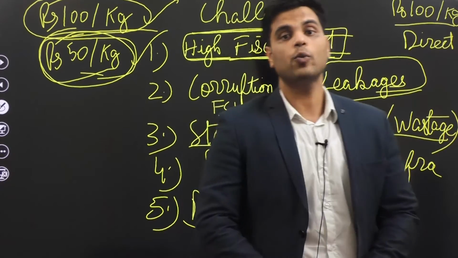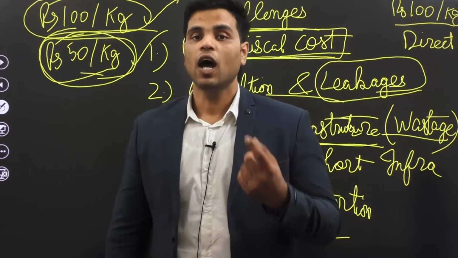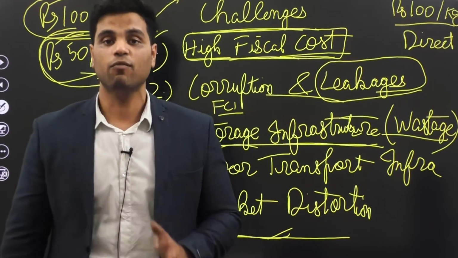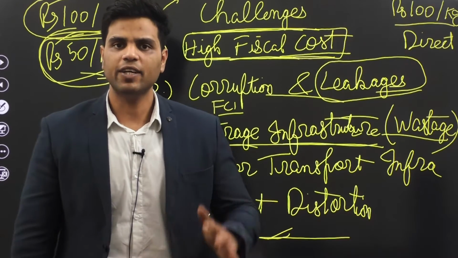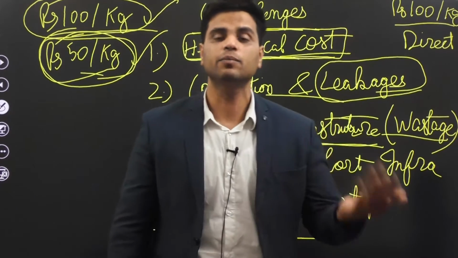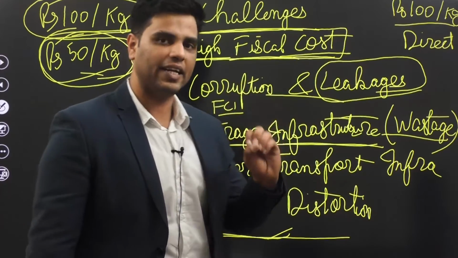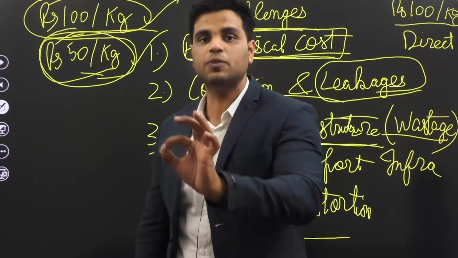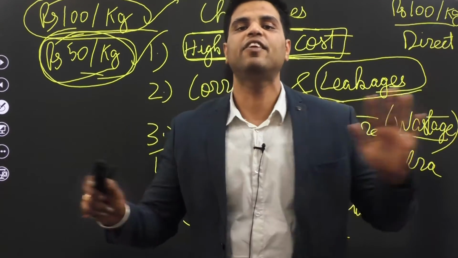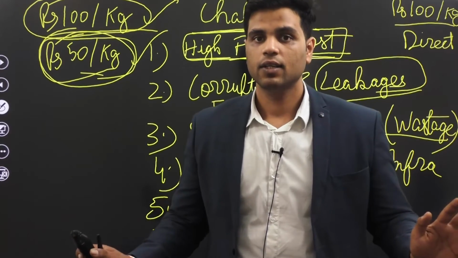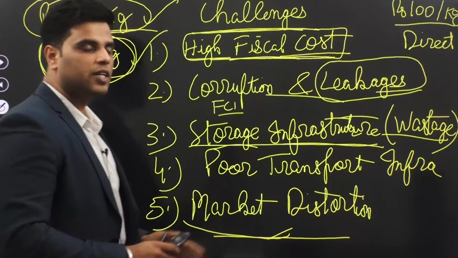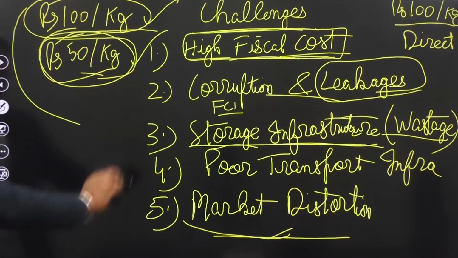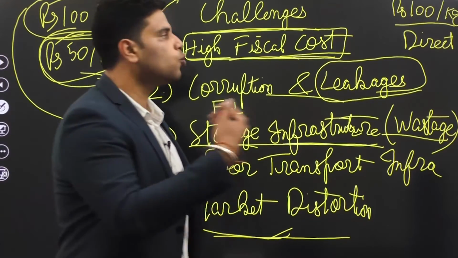So whenever there is a situation of one commodity and two prices, a commodity is being sold in the market at two prices, it creates market distortion, and that is very harmful. So that is why government is trying to shift towards direct subsidy, direct income support. Government will give you money directly in your bank account. The commodity or the good that needs to be subsidized will be sold at market price everywhere. Everywhere. Right? So currently under food subsidy or currently under our PDS system, public distribution system, we provide this form of subsidy. But slowly and gradually government is moving towards direct subsidy.